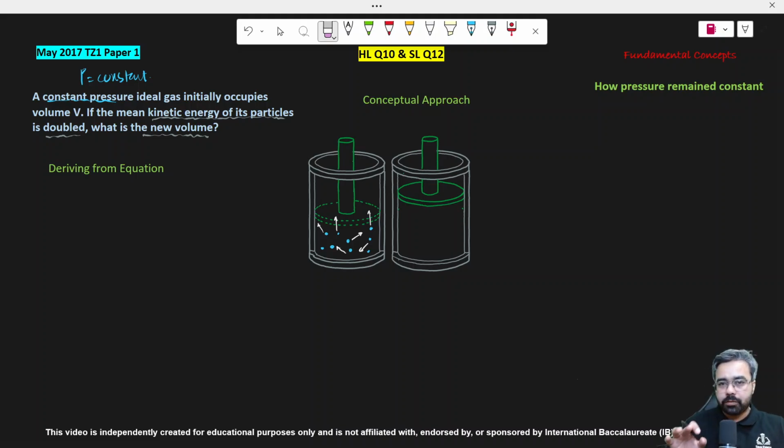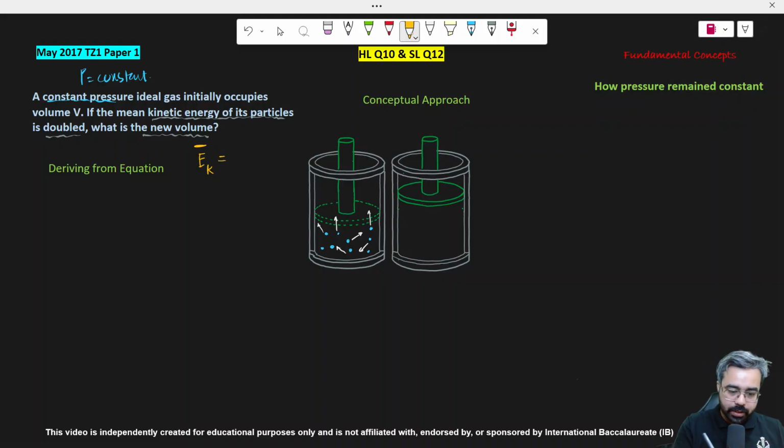Finding the answer from the equation is easy. First I tell you what the average kinetic energy is. It is an average of the kinetic energy of all the molecules. The kinetic energy of one molecule cannot be determined, but the average kinetic energy can be determined from the macroscopic property, which is temperature.